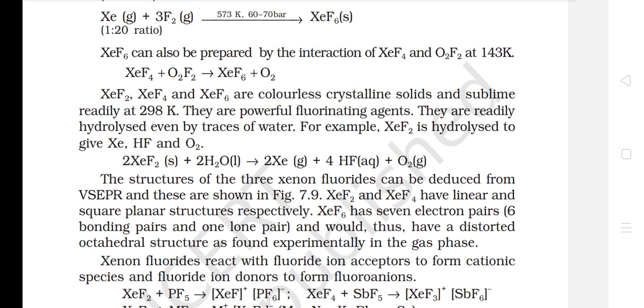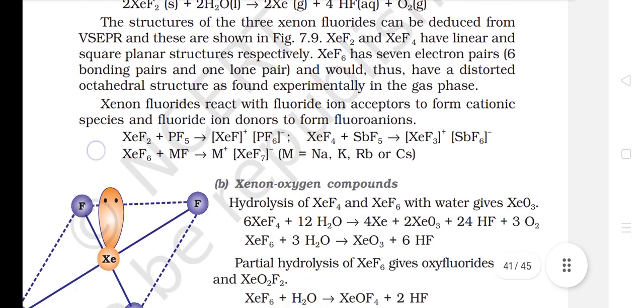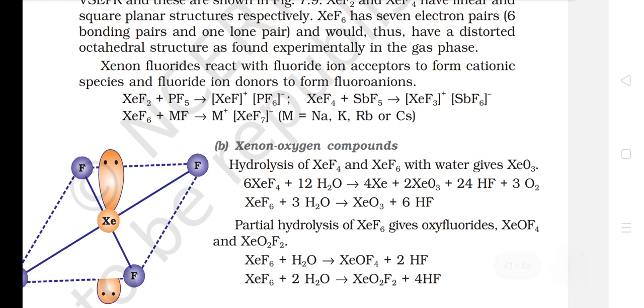XeF2 and XeF4 have linear and square planar structures respectively. XeF6 has 7 electron pairs, 6 bonding pairs and 1 lone pair and would thus have a distorted octahedral structure as found experimentally in the gas phase. Xenon fluorides react with fluoride ion acceptors to form cationic species and fluoride ion donors to form fluoroanions.